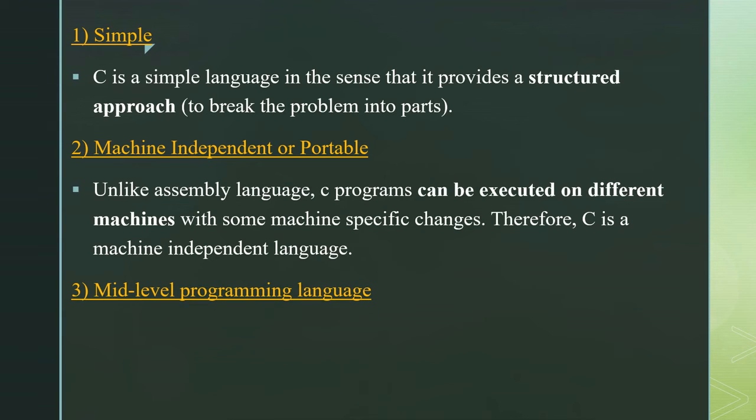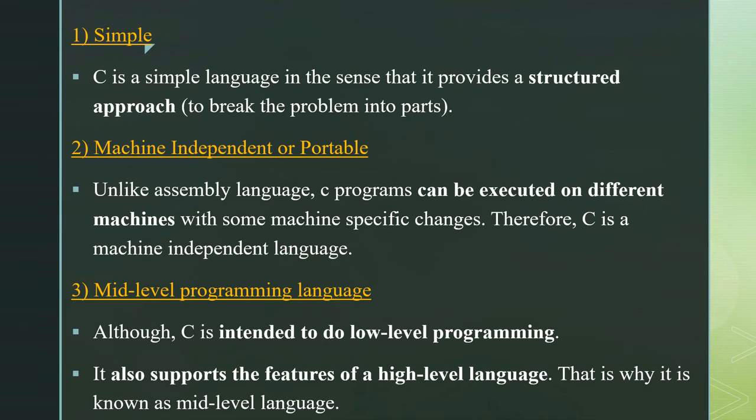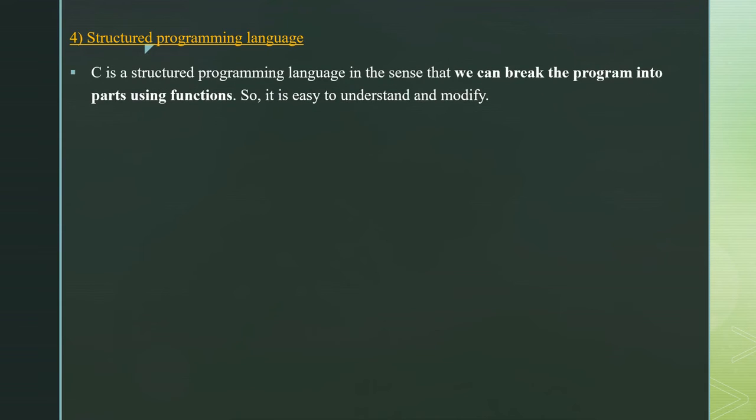Mid-level programming language. Although C is intended to do low-level programming, it also supports the features of high-level language. That is why it is known as a mid-level language. So, fourth one is structured programming language. C is a structured programming language in the sense that we can break the program into parts using functions. So, it is easy to understand and modify. Functions also provide code reusability. That means we can use the code again and again.